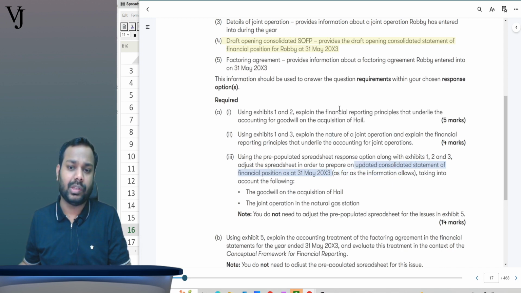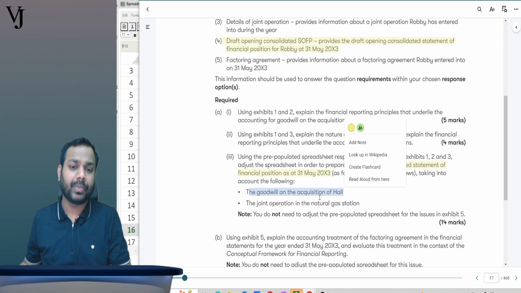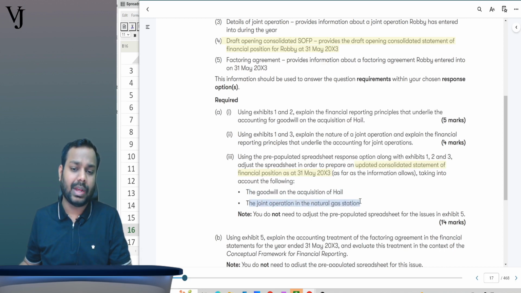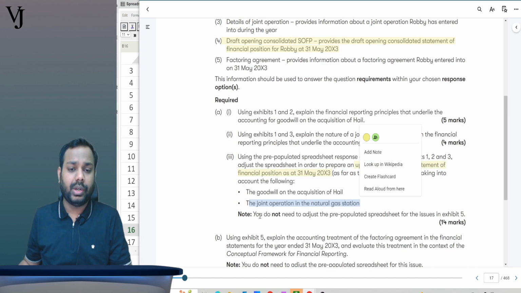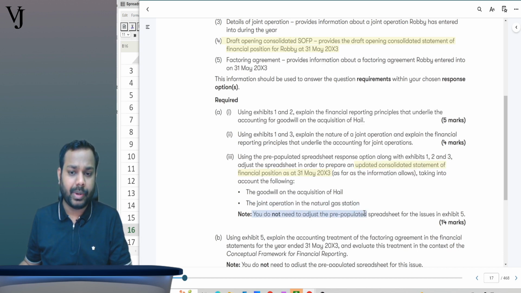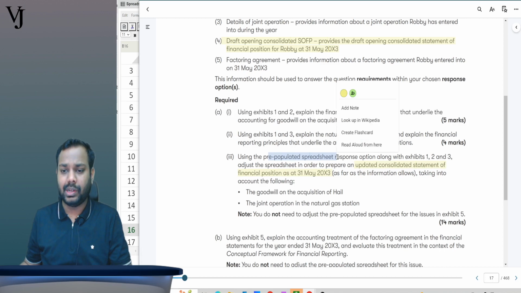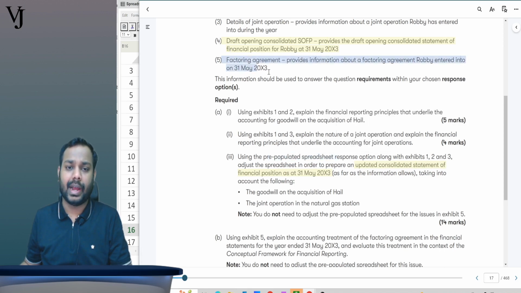This is the question. Okay, now taking into account the following: the goodwill on the acquisition of Hale and the joint operation in the natural gas station. Okay, you do not need to adjust the pre-populated spreadsheet for the issues in exhibit number 5. It says that this adjustment in the pre-populated sheet should not adjust exhibit number 5, that is the factoring agreement. So we will totally ignore it.